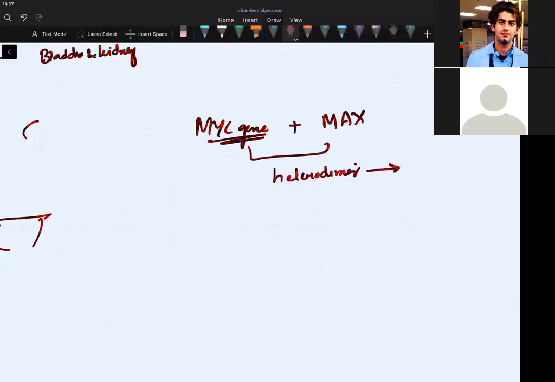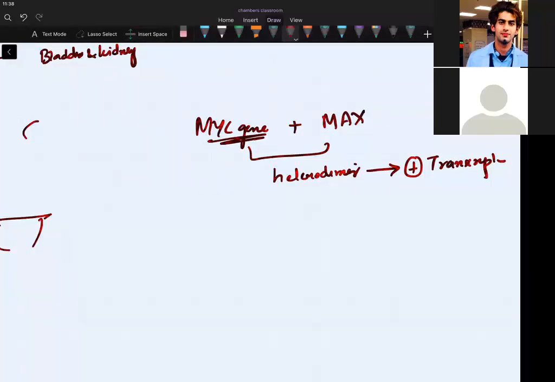This heterodimer will cause activation of transcription. And if you are forming more amount of these complexes, that means there will be a proliferation of nuclear transcription, isn't it? And you finally will have a cancer.